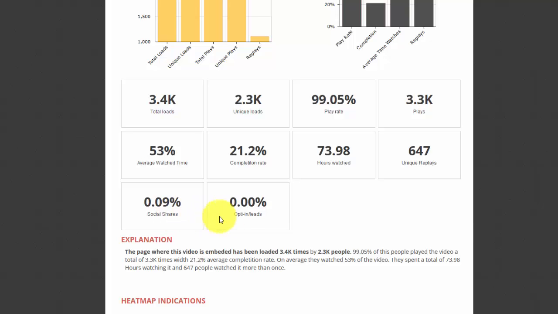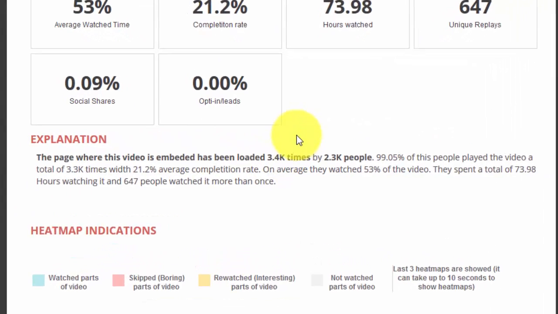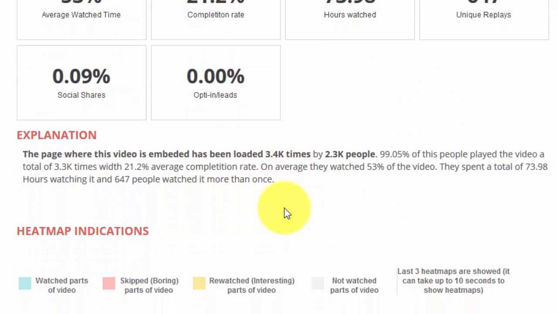The same thing goes for opt-ins. If your video was viewed 100 times and 20 of those views resulted in an opt-in, the percentage would be 20%. That's how that works. Below we have a quick explanation that explains the numbers I just went over, a little paragraph to put it all into perspective for you.